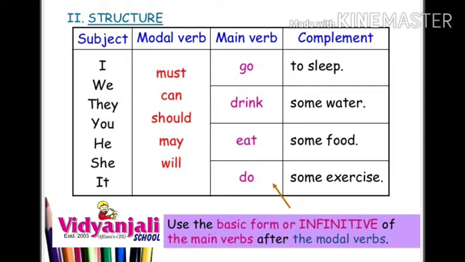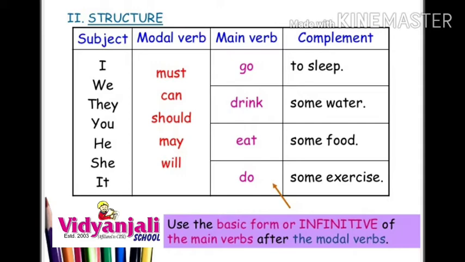Modal verbs do not add s or es to the third person singular. That is one point we have to remember. I repeat again, modal verbs do not add s or es to the third person singular. Third person means he, she, it, like that. See there, he can swim. It's correct, obviously. But "he cans swim," C-A-N-S, is so funny to listen to. So that's wrong. Cans we should not use. There is no s or es format, right?